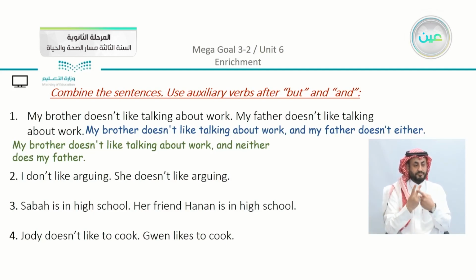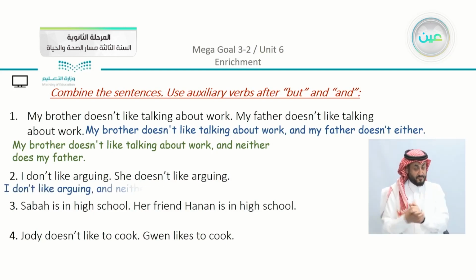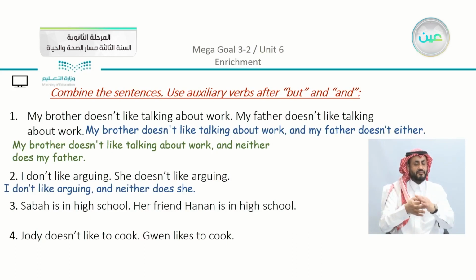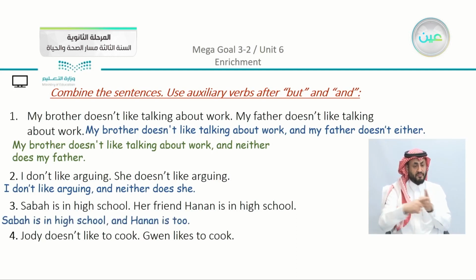Number 2, I don't like arguing. She doesn't like arguing. So we have negative here. Now, I don't like arguing, and neither does she. Number 3, Sabah is in high school. Her friend Hanan is in high school. So we have here Sabah is in high school and Hanan is too.